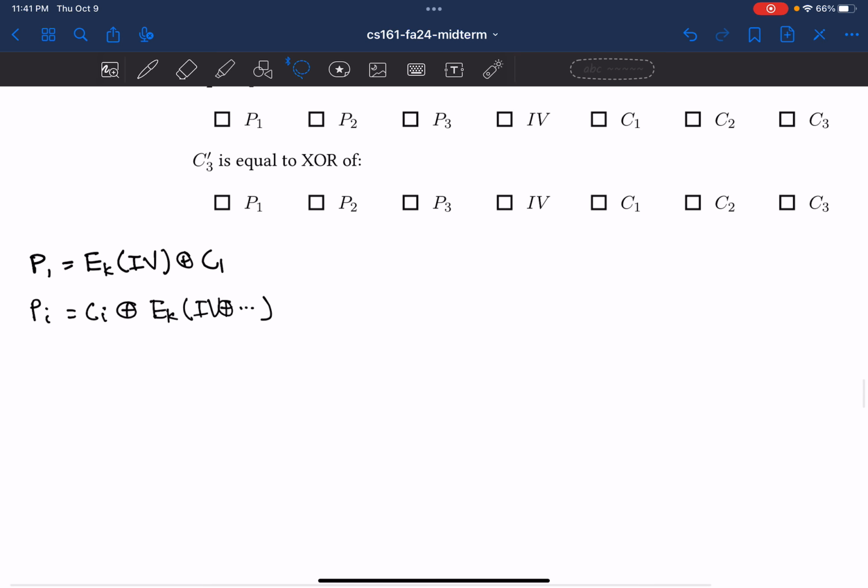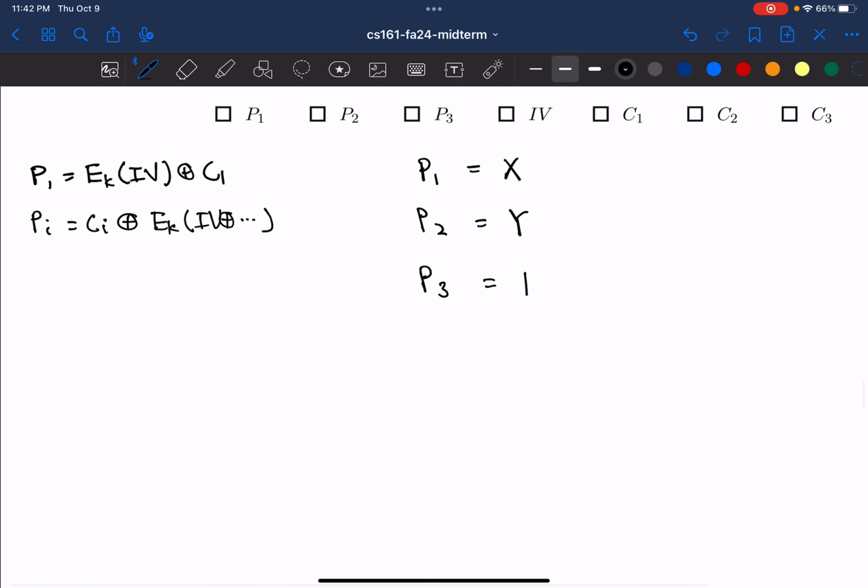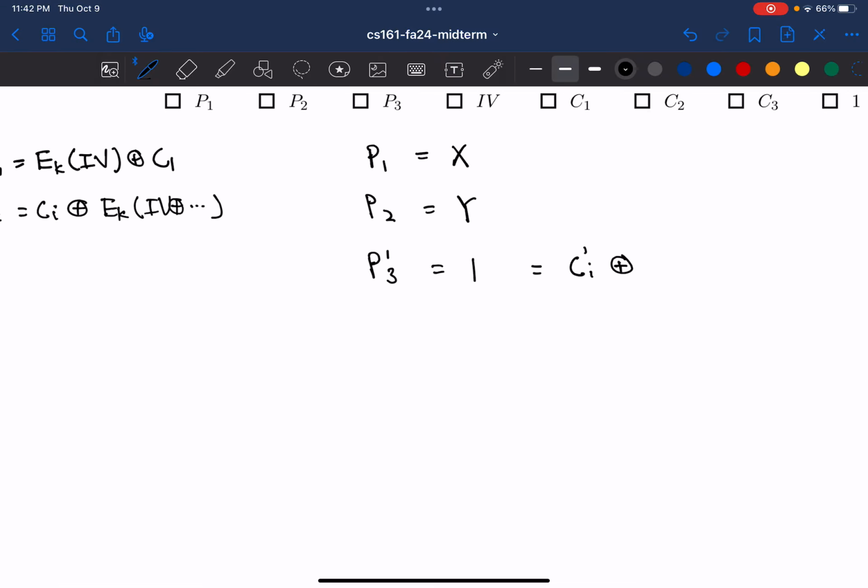The goal here is that we want P1 to equal some garbage, P2 equal to another piece of garbage, and then P3 equal to 1. And because P1 and P2 can be garbage, we can just ignore those 2 formulas and focus on P3. We can write out the full original value of P3. And because we are using P primes, we should use C primes as well. We should write out the values of I.